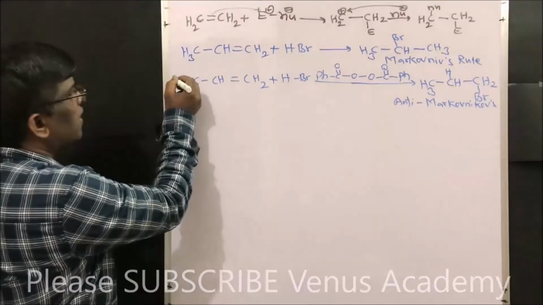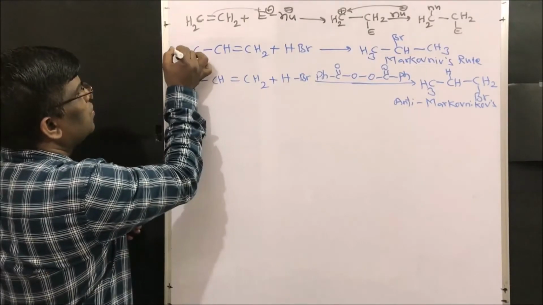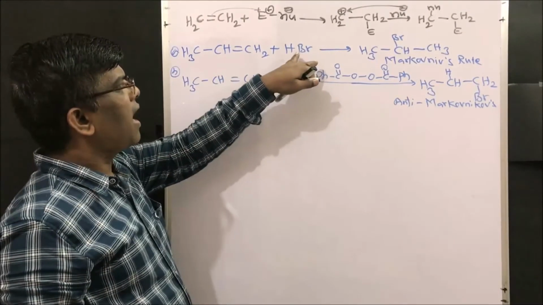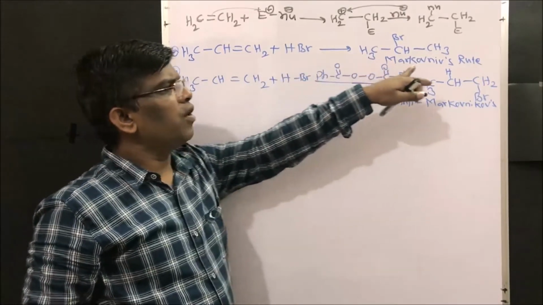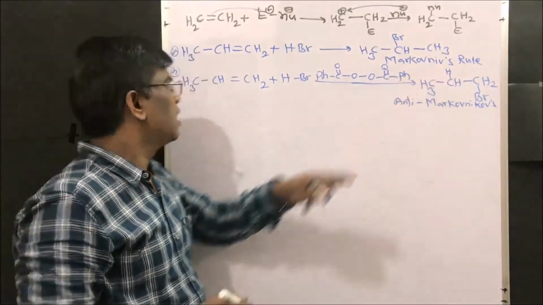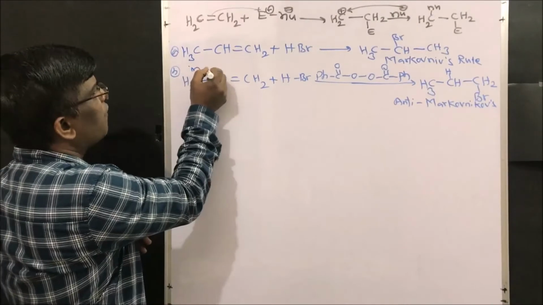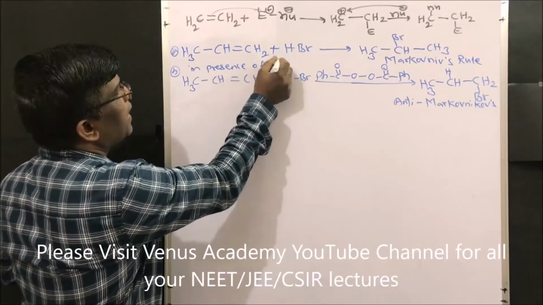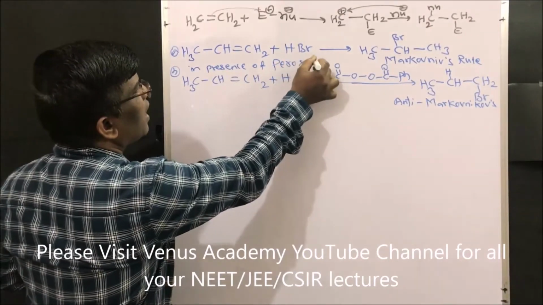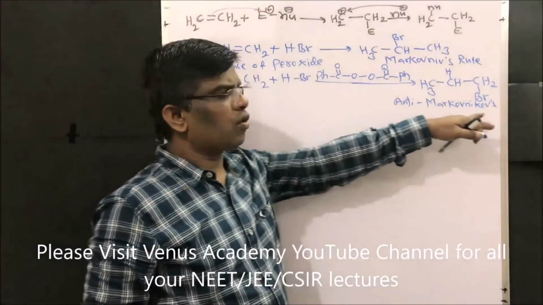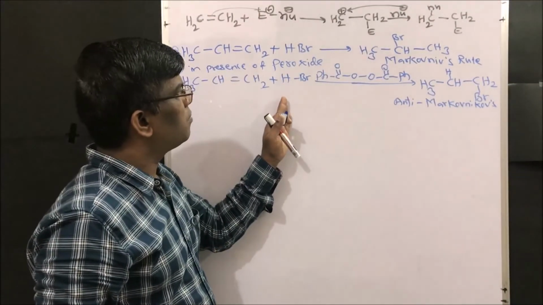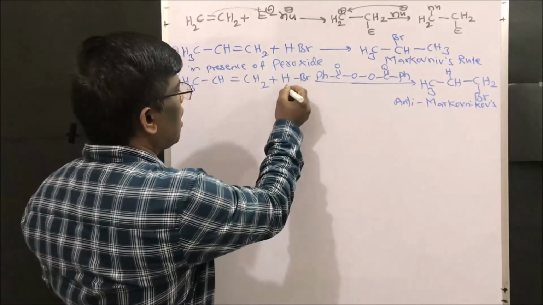So in the usual way, when unsymmetrical alkenes are added to HBr, we get the Markovnikov's product. But in the presence of peroxide, we get the anti-Markovnikov's product. This mechanism holds good for HBr only.